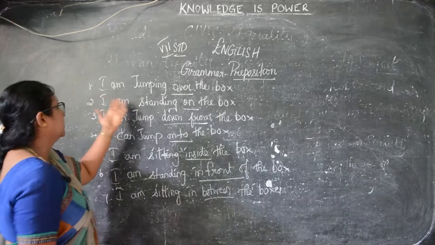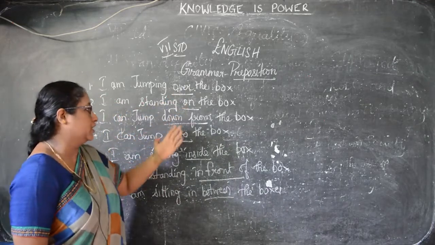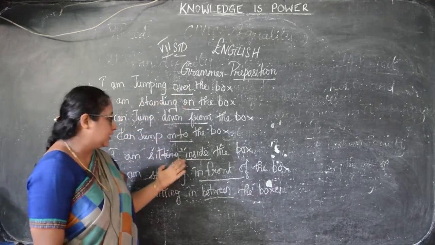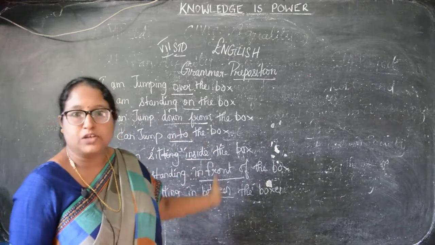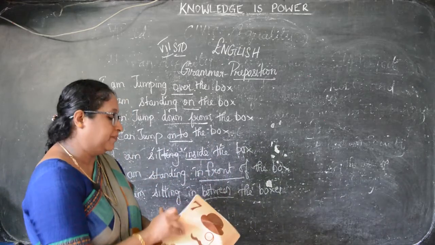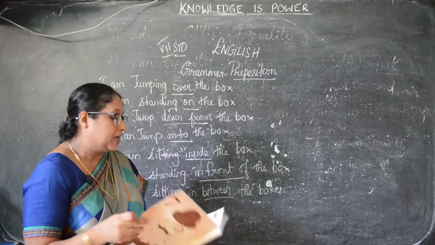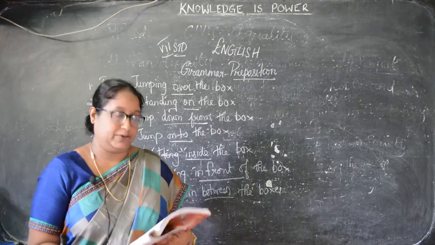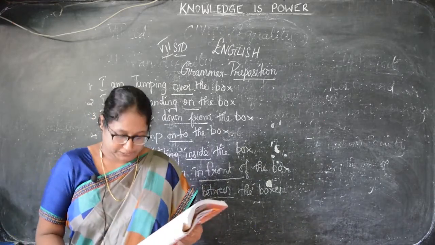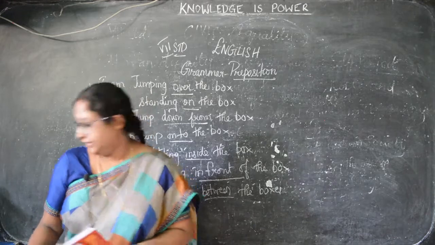Okay, so here I can jump over, on, down from, onto, inside, in front of, between. So the options are given and these are the prepositions given. Then next we'll see: read the following sentences carefully and underline the preposition. That is page number 150.